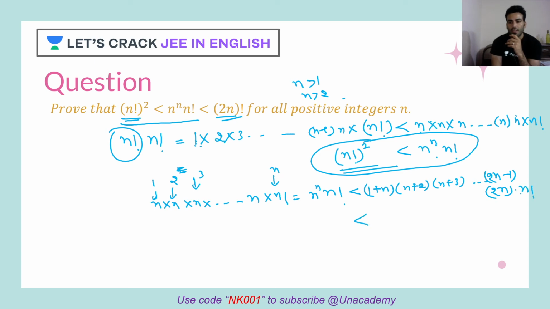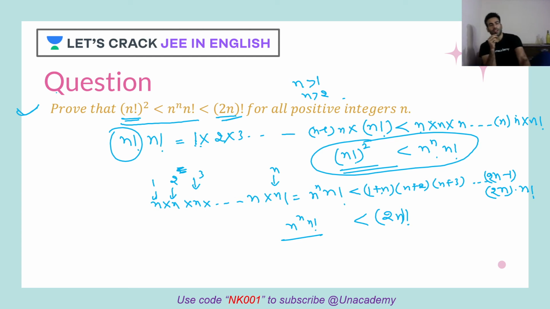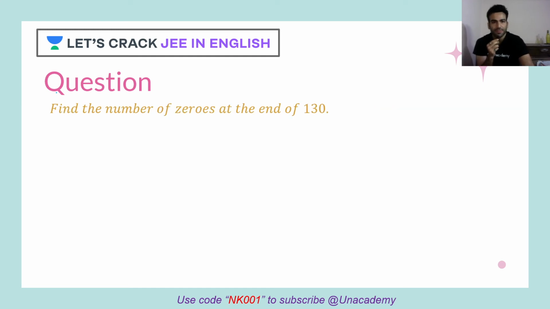Now see this is n factorial. After n factorial we have got n plus 1, n plus 2. So basically this is the factorial till 2n. Yes or no? Yes. So your second inequality also got proved, right? So it's a very easy question. It's just your factorial properties, how factorial works. So we are using all those things here. Clear? Perfect. Let's move to our next question then.